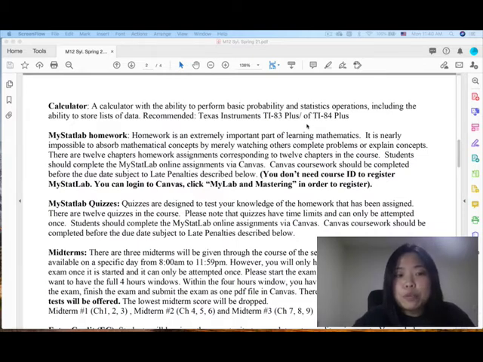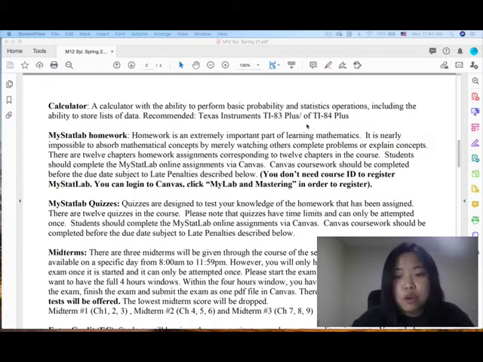MyStatLab homework. We'll be using MyStatLab as my online homework, and homework is really important for learning mathematics. We will have 12 chapters in MyStatLab. Students should complete the MyStatLab online assignment through Canvas, meaning you log into Canvas, click on the homework link, and it will redirect you to MyStatLab. So when you register for it, you also want to log in through Canvas. I will show you the details of how to log in to MyStatLab from Canvas.